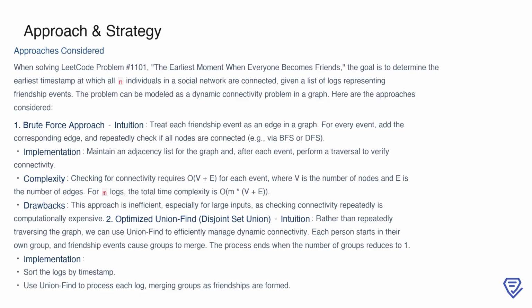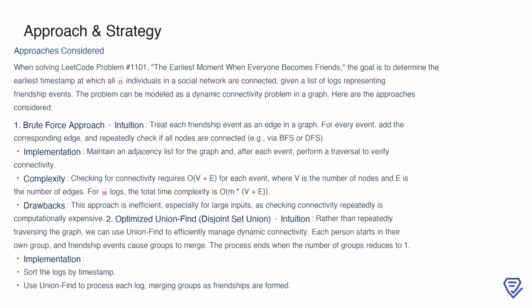Here, every friendship event is treated as an edge, and after adding each edge, we repeatedly check if all nodes in the graph are connected. This can be achieved using methods like BFS or DFS. However, the drawback is its inefficiency, as verifying connectivity for each event repeatedly results in a high time complexity of O(M * (V + E)), making it impractical for larger datasets.